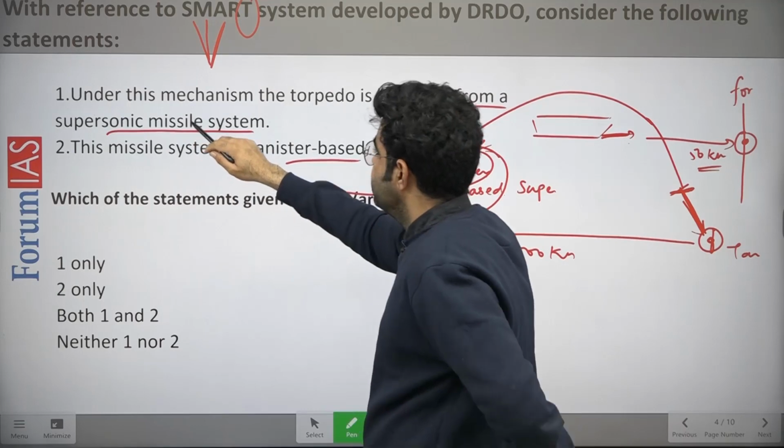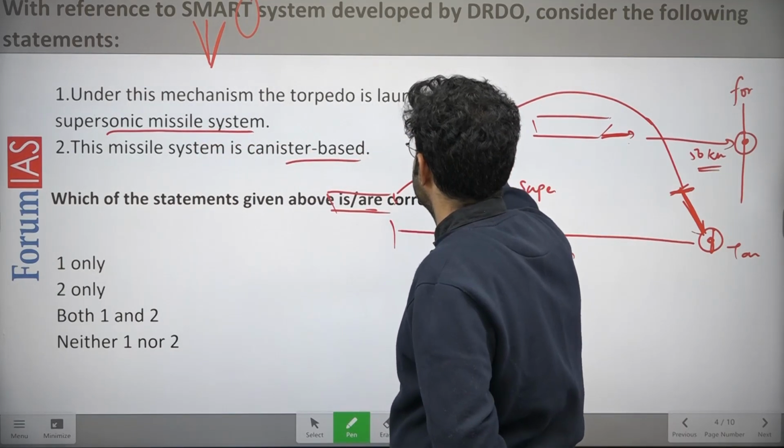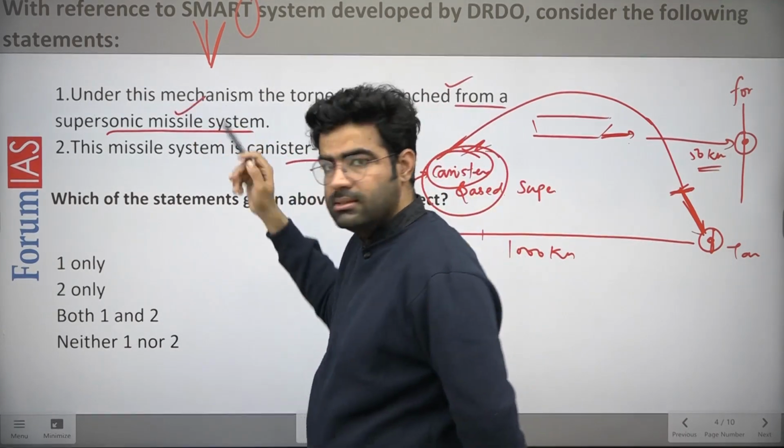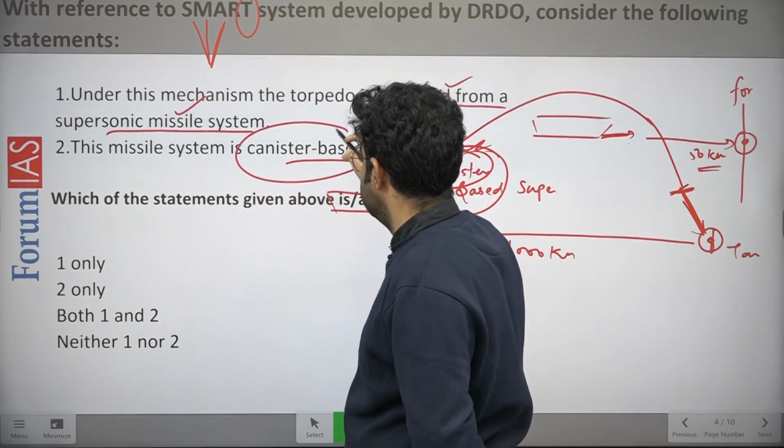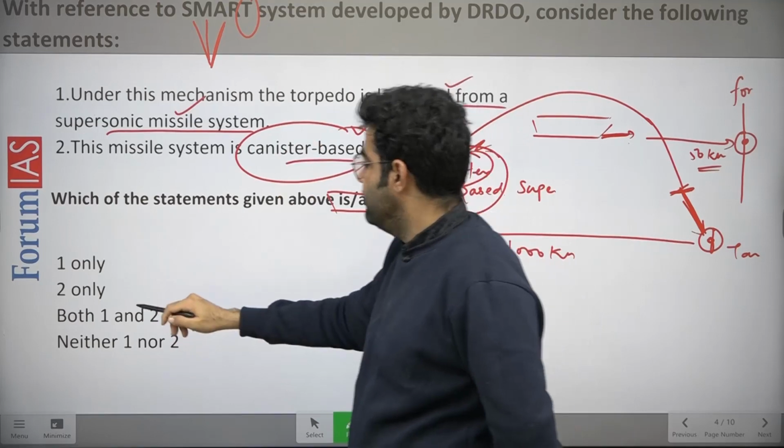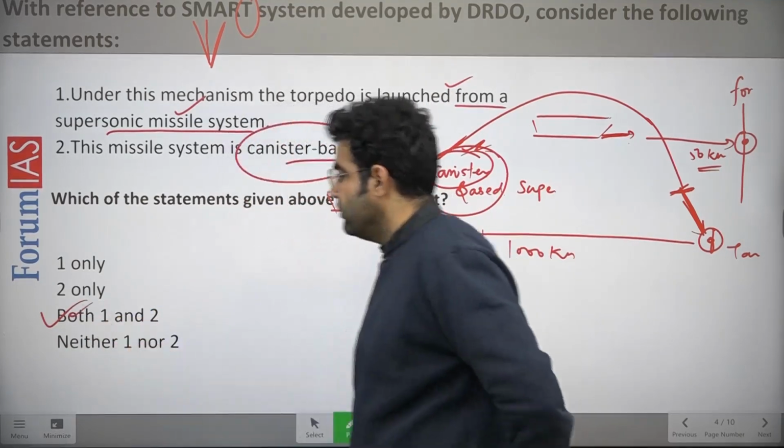So the first statement says under this mechanism torpedo is launched from a supersonic missile system. That is true. The second says this missile system is canister based. That is also true. So both of them are true. The answer is both 1 and 2.